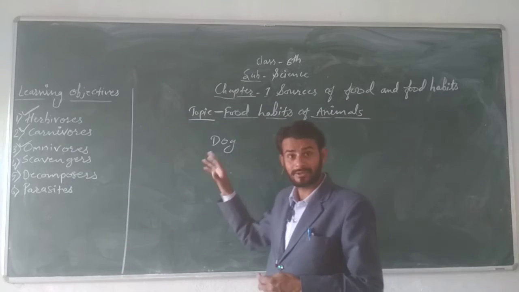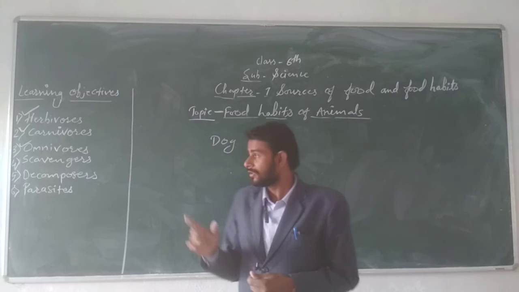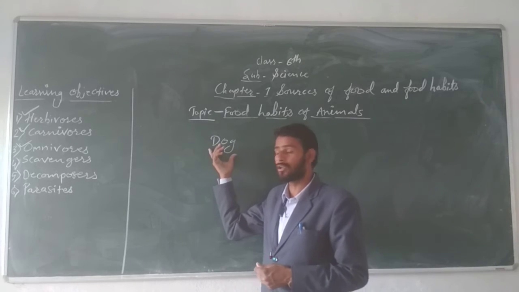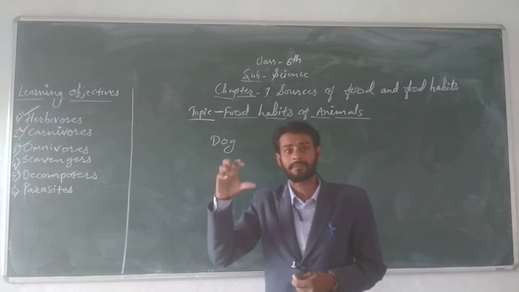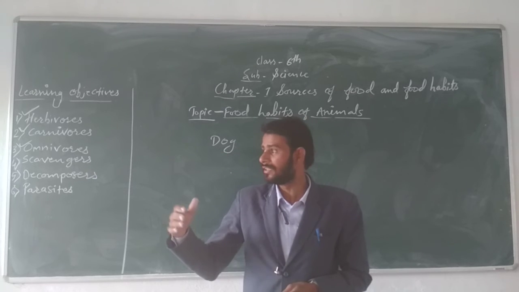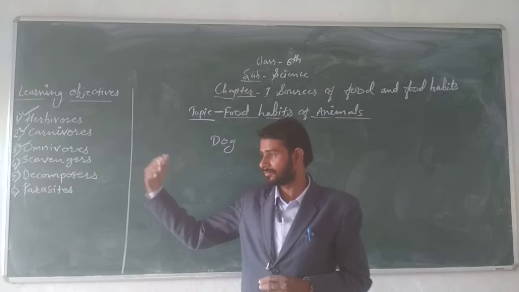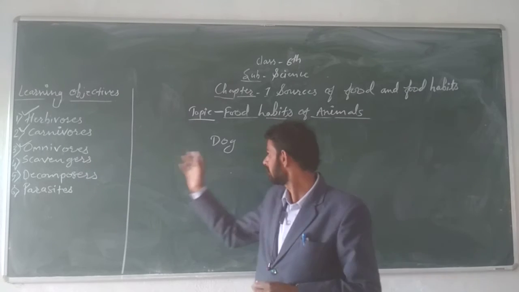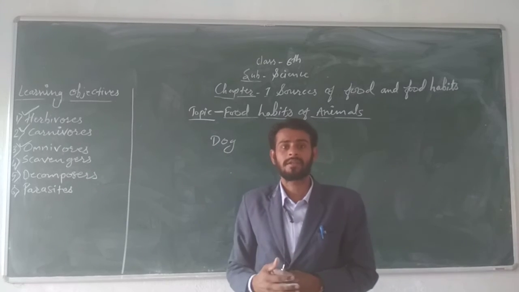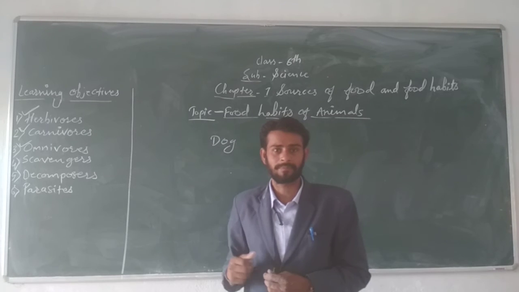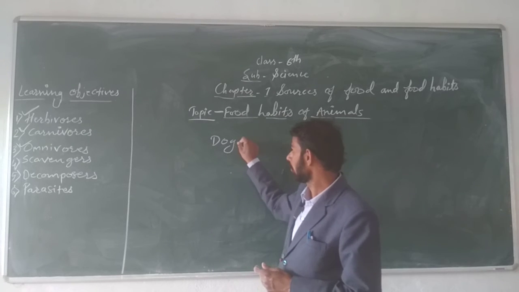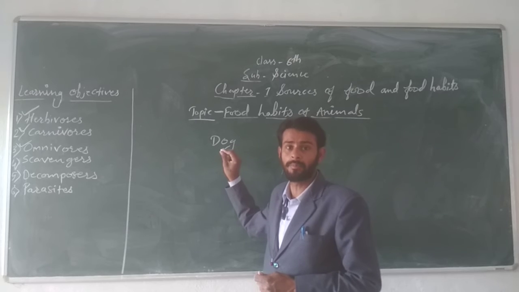So a dog can also eat chapati. Sometimes you may see a dog eat the flesh of other animals. Like sometimes dead bodies are found here and there, and dogs are found eating them, right? So like dog, this animal is called an omnivore.